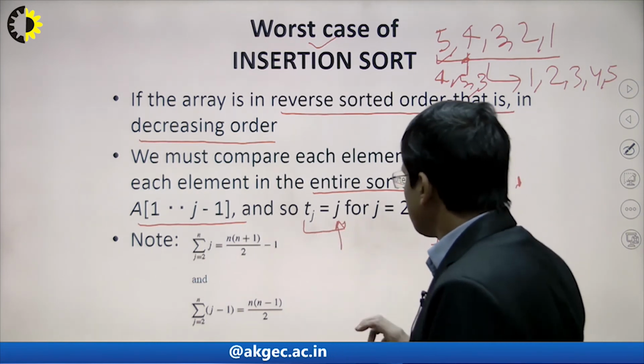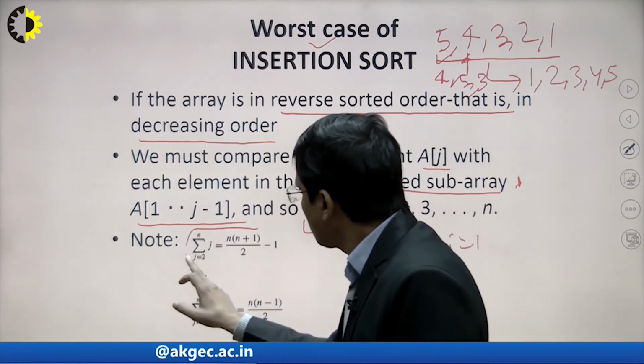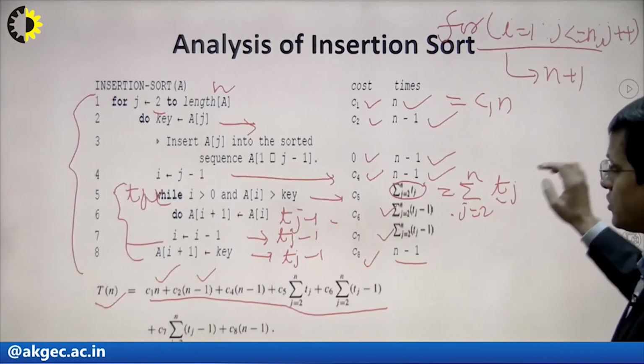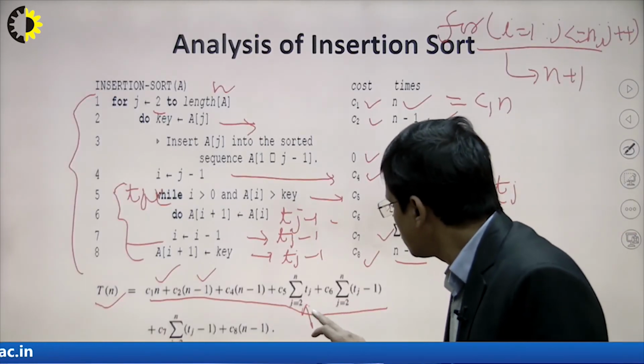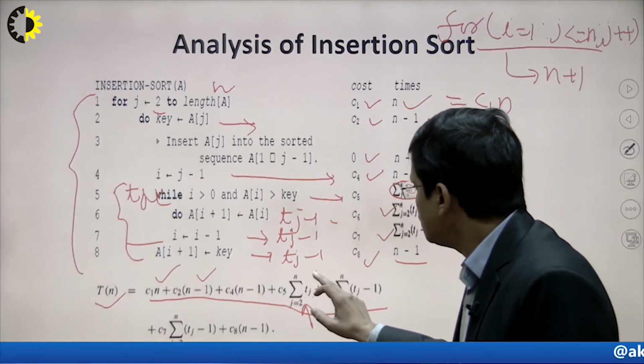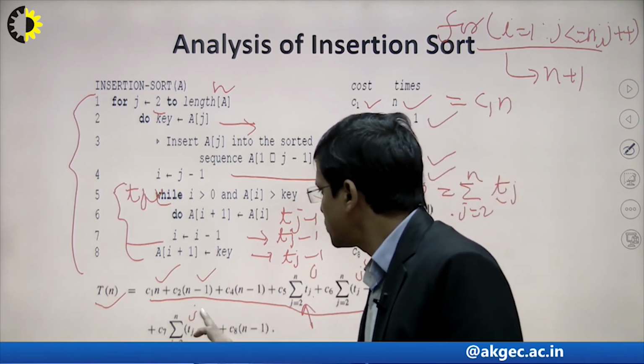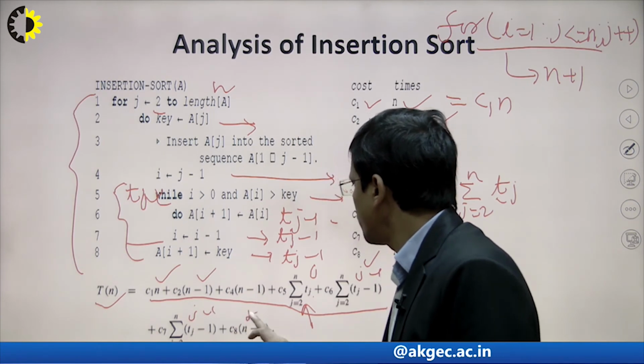So in that case we can compute this one, because in general, as we can see here, we need to substitute tj equal to j, and similarly we can substitute tj minus 1. Similarly here is tj minus 1. Similarly here, this is no problem, right?